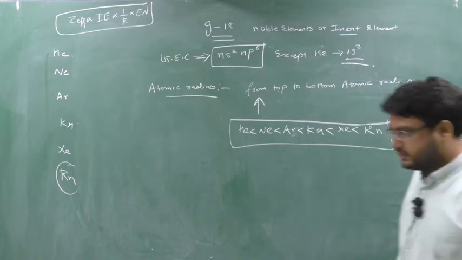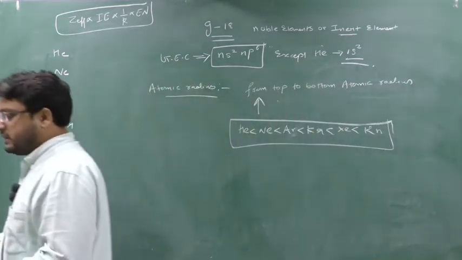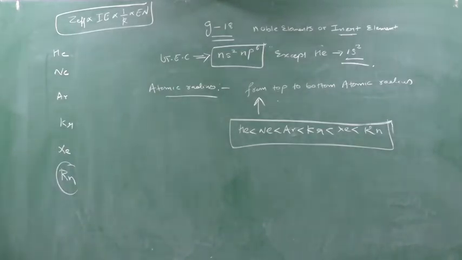Write down along with me, atomic radius. As we move from top to bottom, each time a new shell is being filled up, the distance between the outermost orbit and nucleus increases, so size increases. Clear? So write down this point. Next we will write down ionization enthalpy.